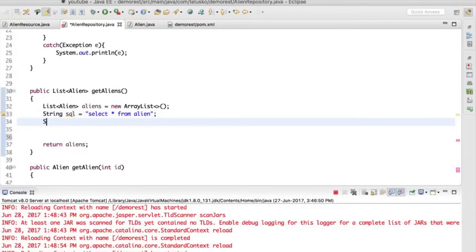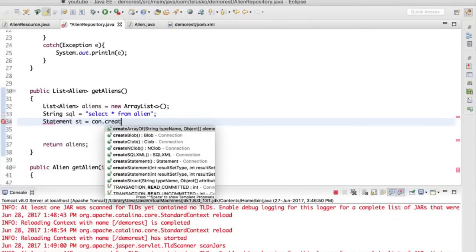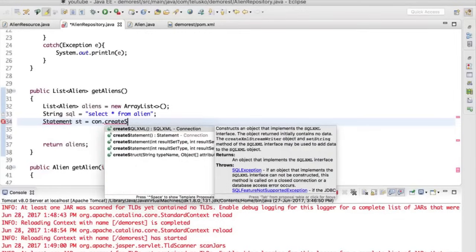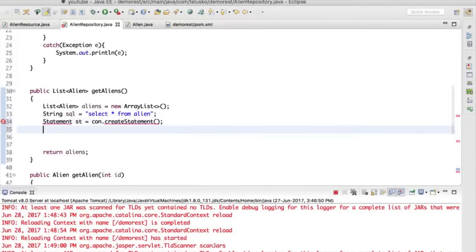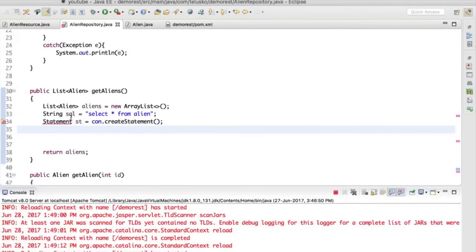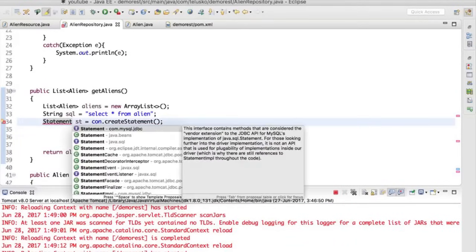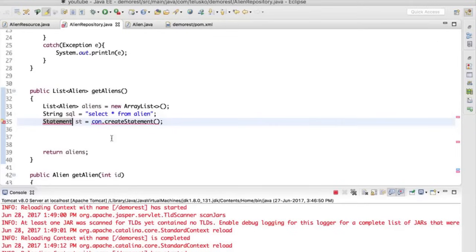Okay, once we do that, let's fire this query. Now the way you can do that is by creating a statement object. So we'll say Statement st equal to con.createStatement. Okay, now once we got a statement object, let's import this statement interface there. What's wrong with this? So Statement from java.sql, and we got an error.